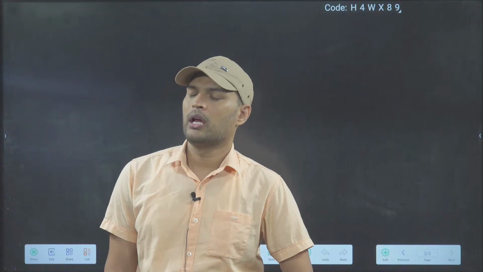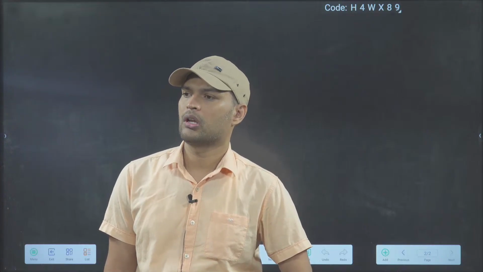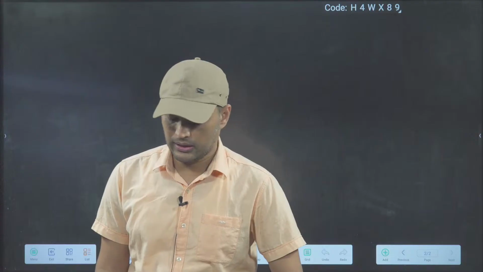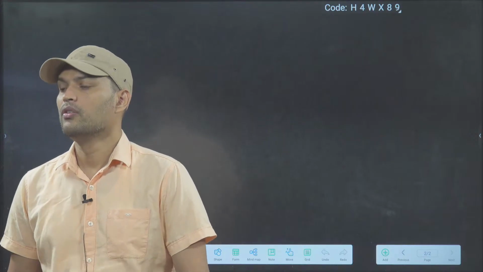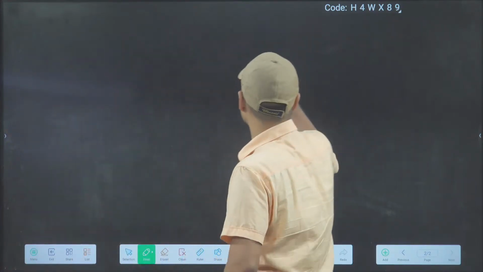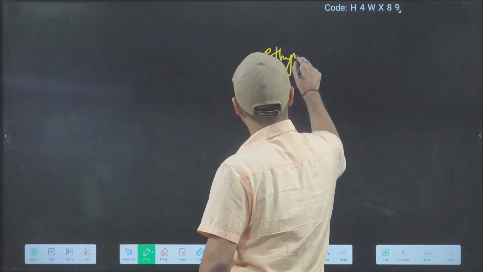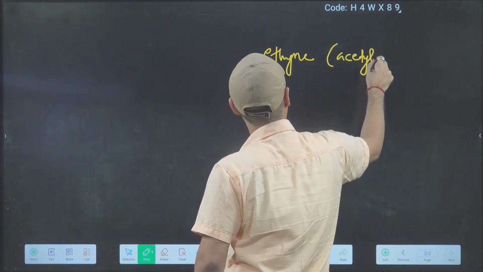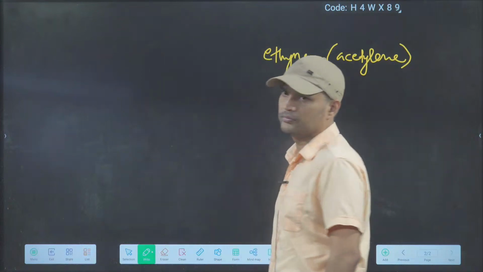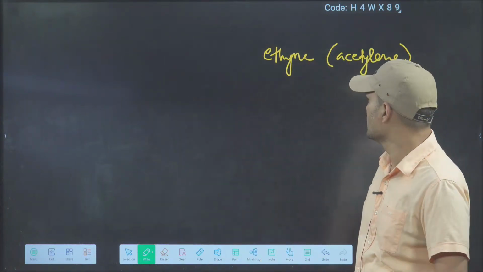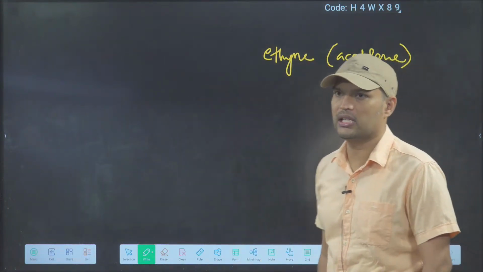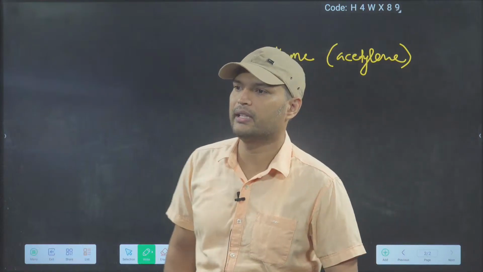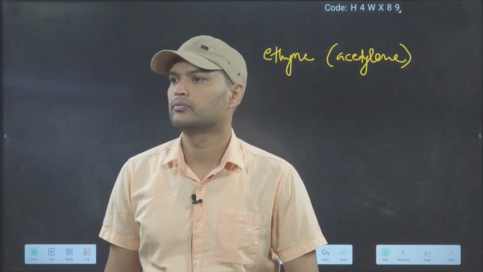ठीक है? And in alkene it is ene. In alkyne it is yne. We said ethyne is also known as acetylene. So beside ethyne, everyone can write acetylene.